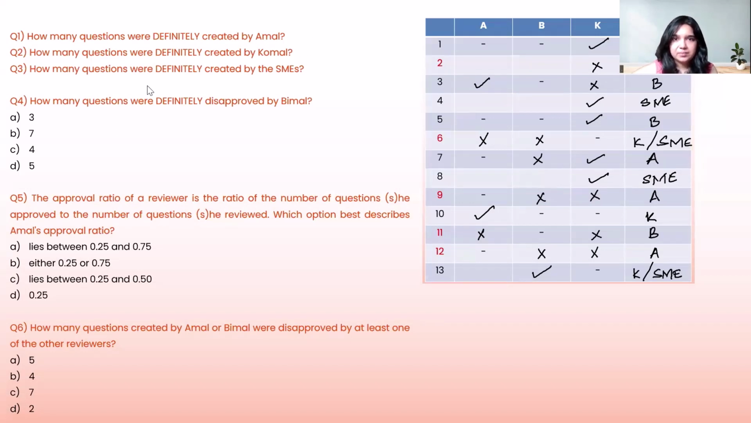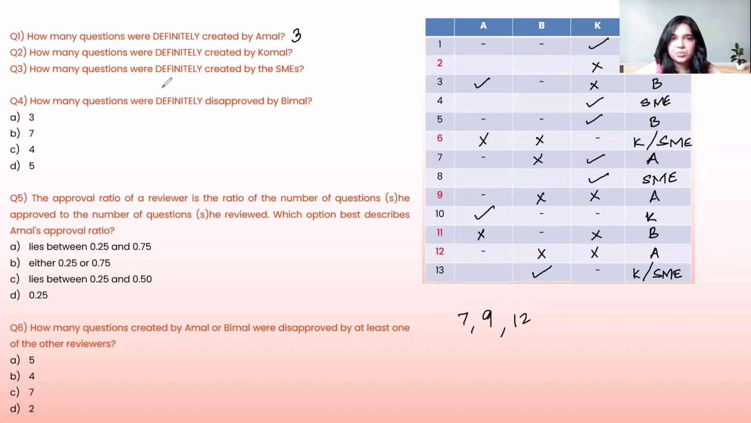Question number 1 here is how many questions were definitely created by Amal? Definitely created by Amal, that means 100% created by Amal. Let's take a look at what question numbers were definitely created by Amal. We have question number 7, question number 9, and question number 12. That means the answer to the first question is going to be 3.